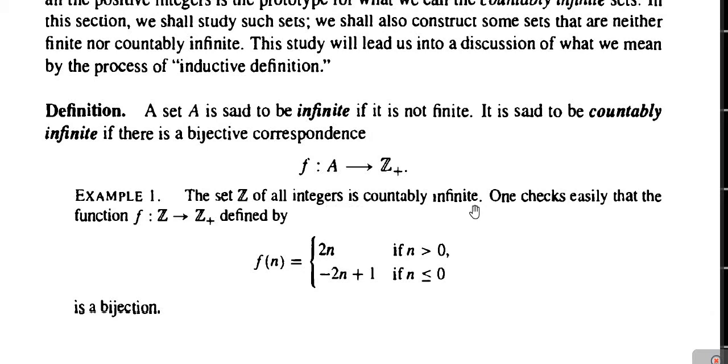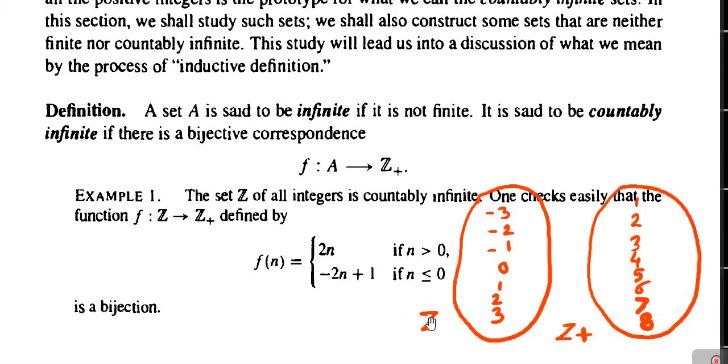Let us check what images we get of elements of the domain under this mapping f. We are considering here the set Z and Z plus. The elements of the set Z are all integers, and we are considering some of them for understanding purposes: minus 3, minus 2, minus 1, 0, 1, 2, 3 and so on.